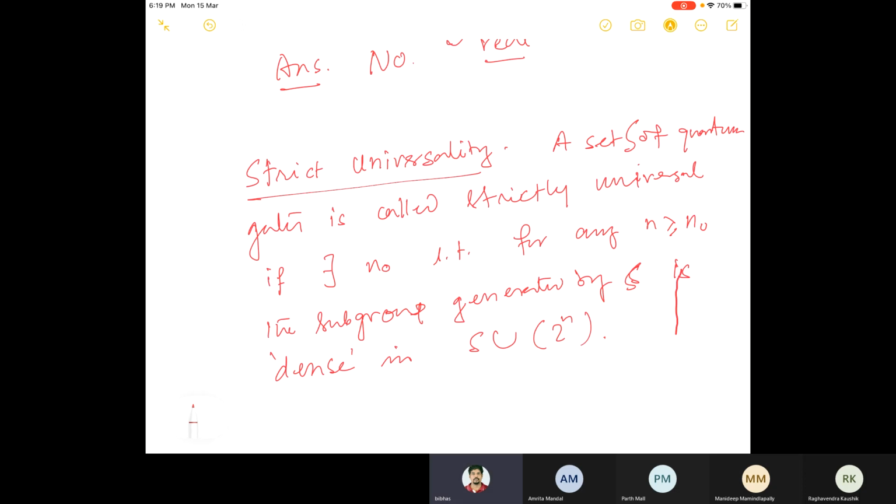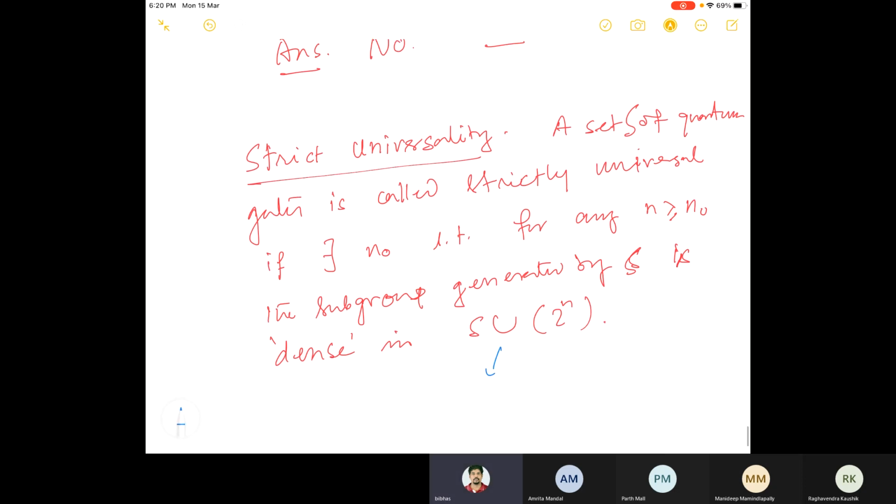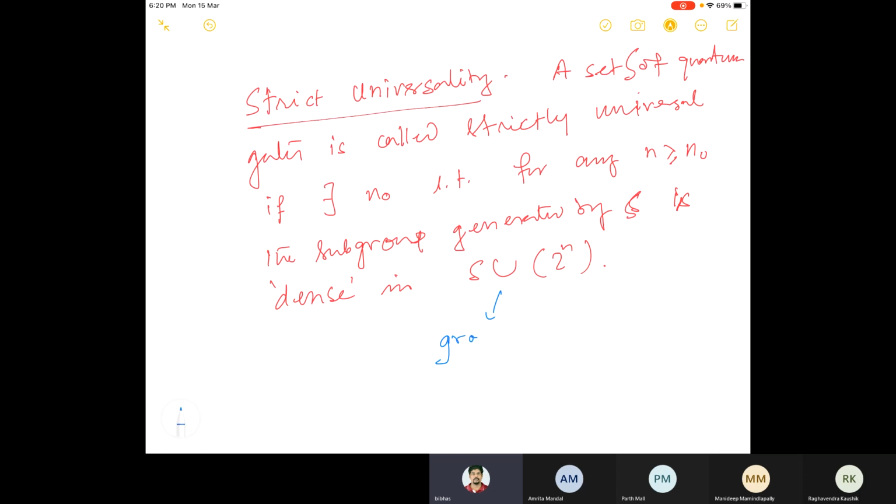So SU(2 to the power n) means it is a set of all unitary matrices of order 2 to the power n by 2 to the power n, which have determinant 1. In fact you can say group of all. This gives you a group structure with respect to the standard multiplication. So the group of all unitary matrices of order 2 to the power n by 2 to the power n, which have determinant 1.